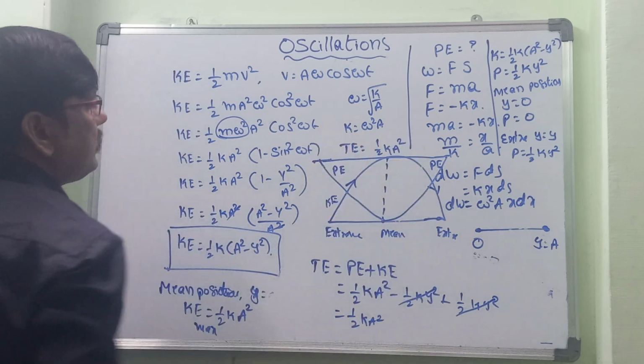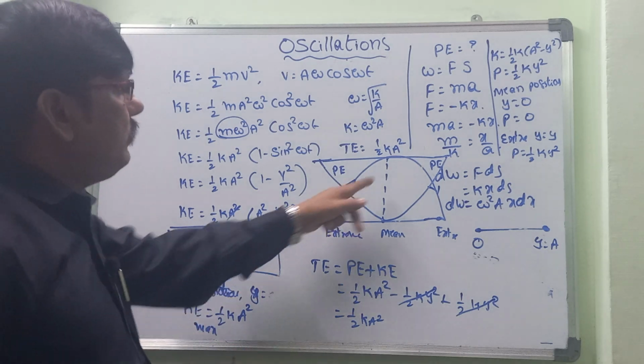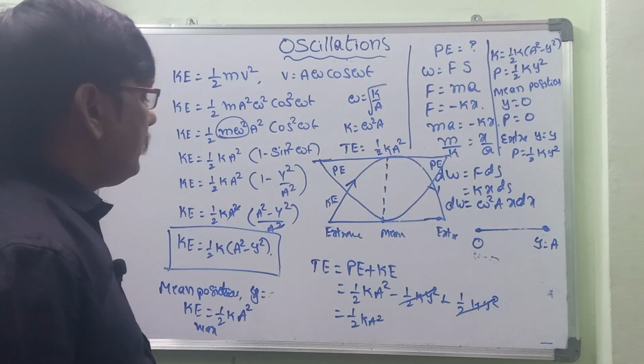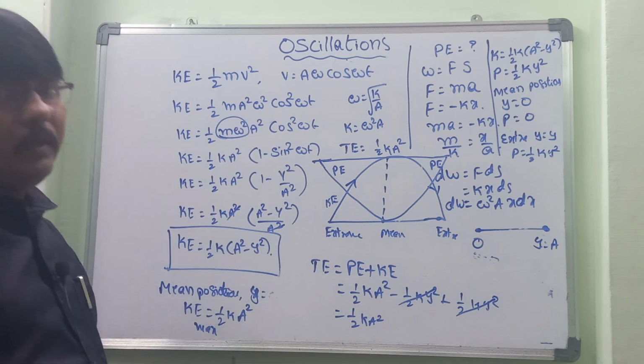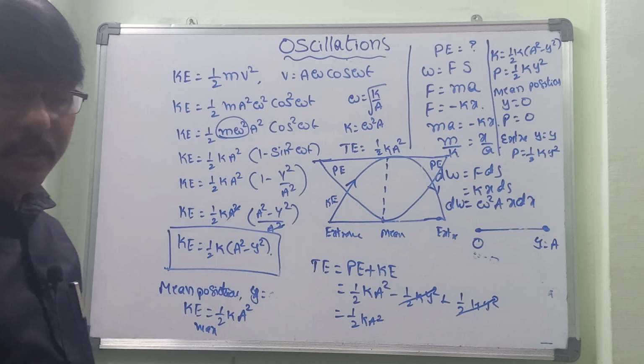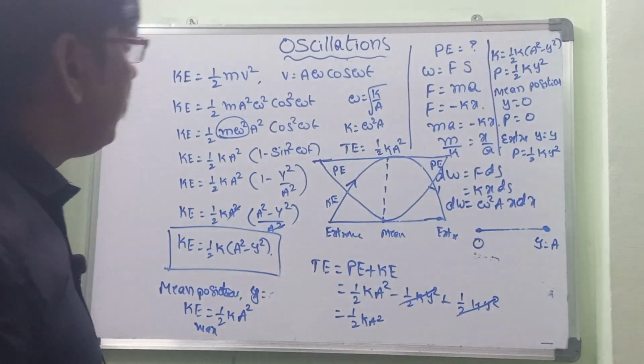This half k a square is constant at the mean position as well, and there is no expression about x or y in it. In this way, we can calculate the different energies: potential energy, kinetic energy and total energy.